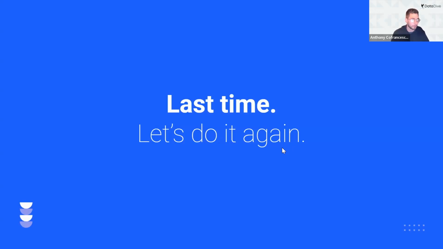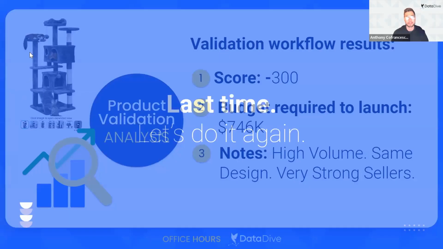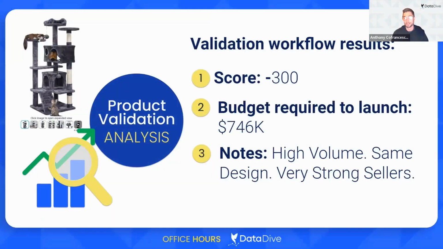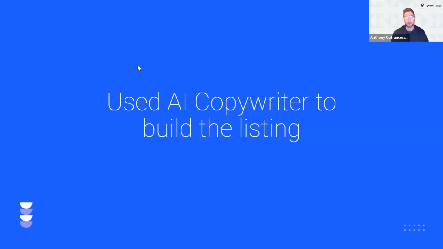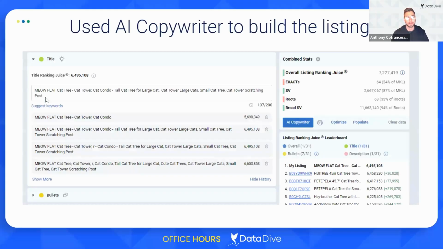So last time, let's do it again. And this time we're moving really fast. This time it's going to be with the final product, which is the cat tree. So we used AI copywriter to build the listing. I came up with a brand name, Meow Flat. And for this, I actually just left it as a lot of stuffed keywords. I got rid of what I don't know what this R was, so I got rid of that. It might have just been a typo on my end. And I shortened this dramatically. I did try dropping it down to just Meow Flat, Cat Tree, Cat Tower, Cat Condo, but that would have taken me down pretty substantially in terms of ranking juice.